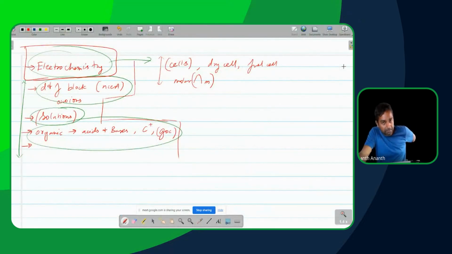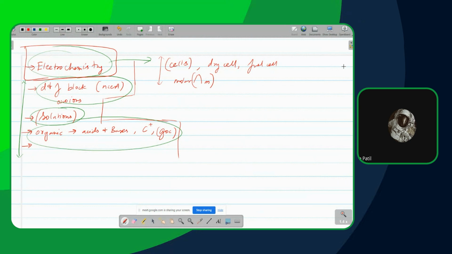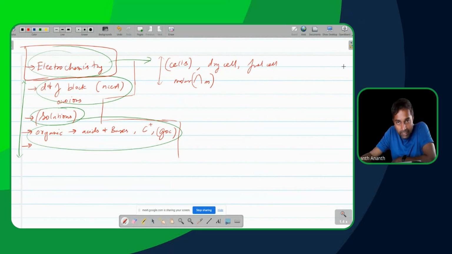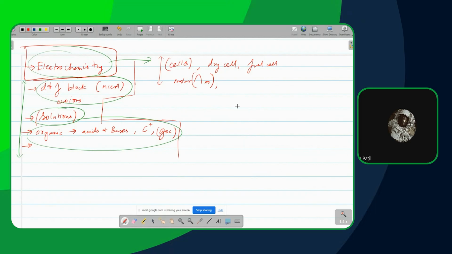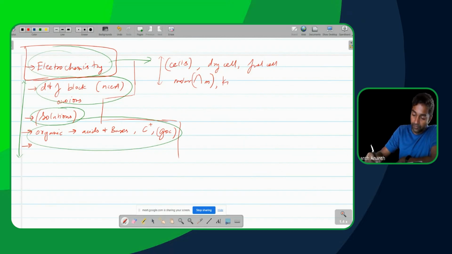Yeah, so electrochemistry, in it cells, dry cell, fuel cell, molar conductance. What are the other topics which you have in the chapter which are pending? Kohlrausch's law, okay. And anything else?